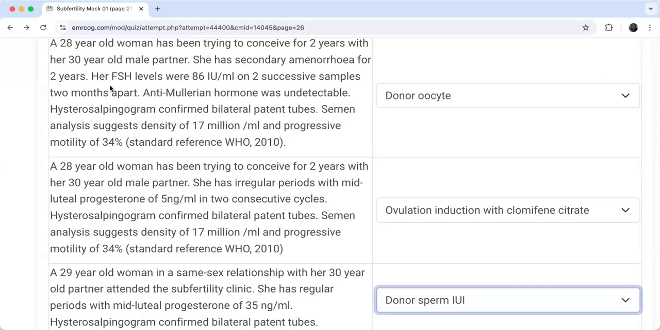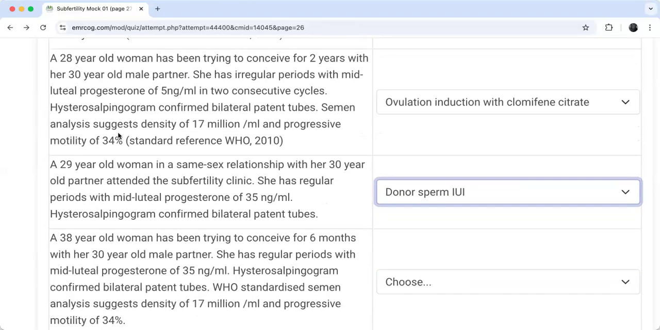For this case, her problem is FSH is high. She had premature ovarian failure, right? So I know that this is donor oocyte. The other one, no, she has only anovulation and low progesterone. So her problem is anovulation with low progesterone. I will go for ovulation induction and so on. So you will highlight the keyword in the scenario, because this is what makes you choose the answer. This is the important point in the stem of the question that will lead to this answer, right?